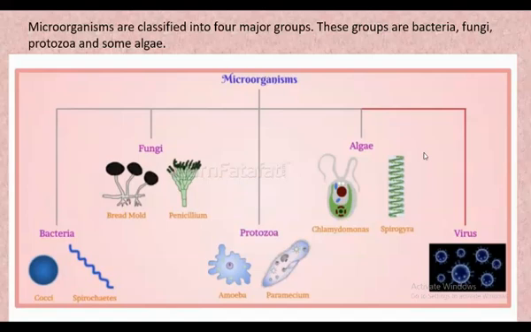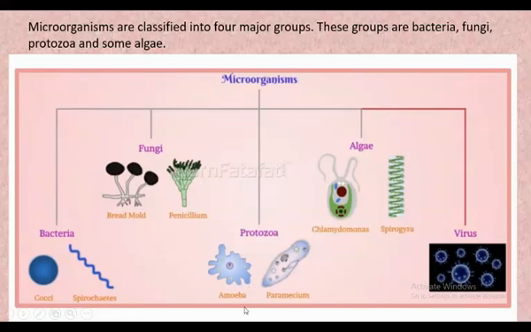Now see here, this is bacteria. We have examples of cocci and spirochaetes. So these are examples of bacteria. If you open your textbook to page number 18, they have given the pictures of microorganisms. Next is fungi. The examples of fungi are bread mold and penicillium.